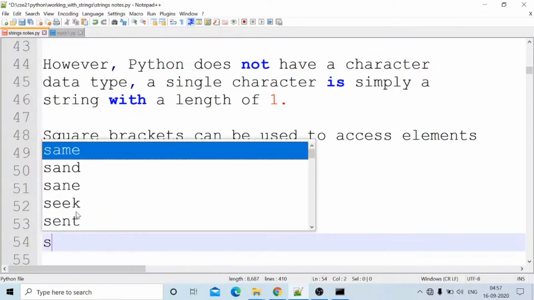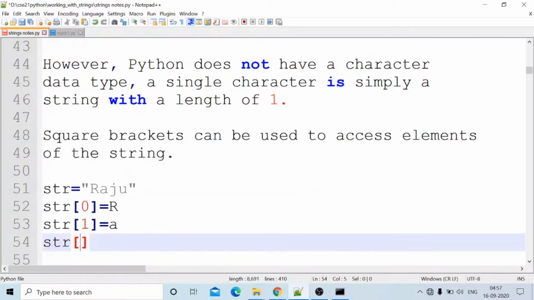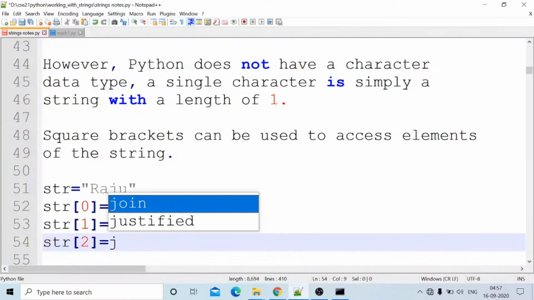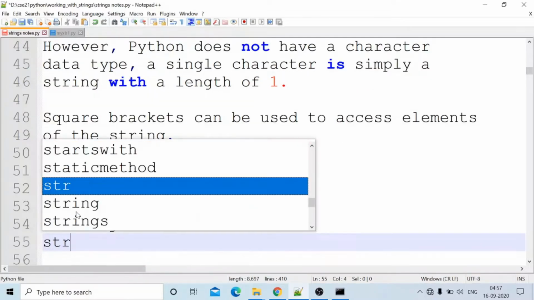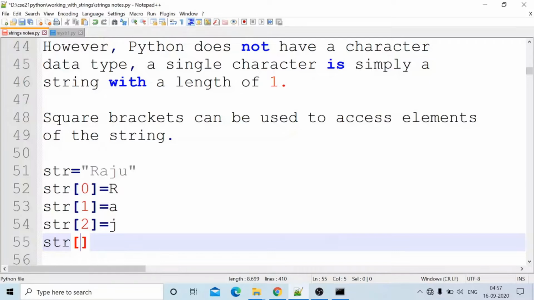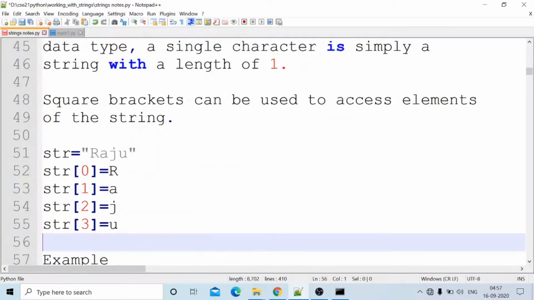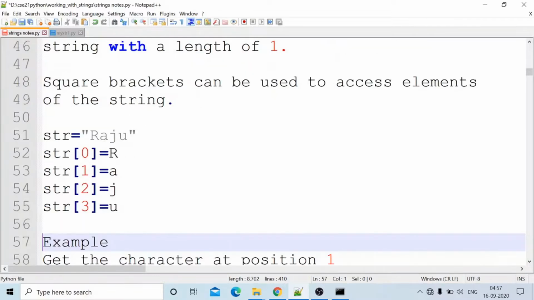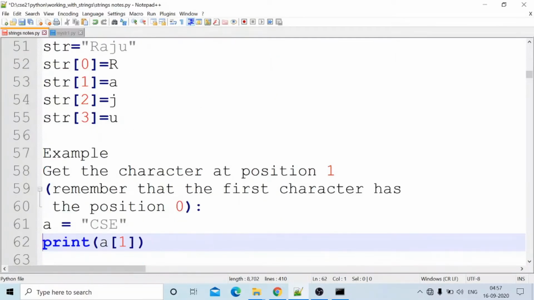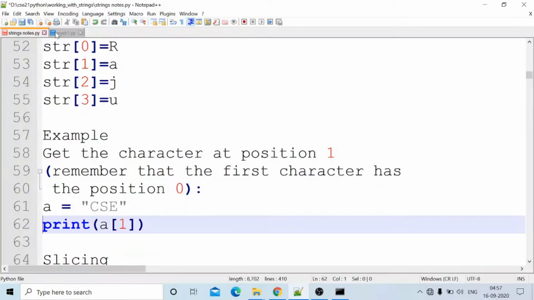Str of 2 equal to j. Str of 3 equal to u. Okay, str equal to Raju means this is the location. It is possible to read the single characters also. We will see this example.